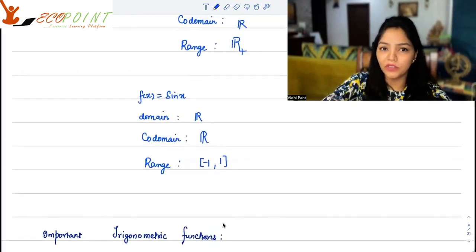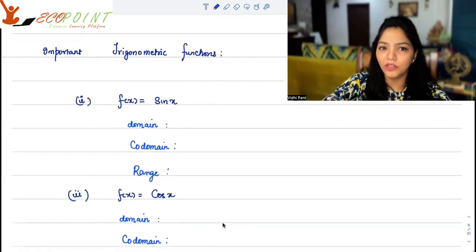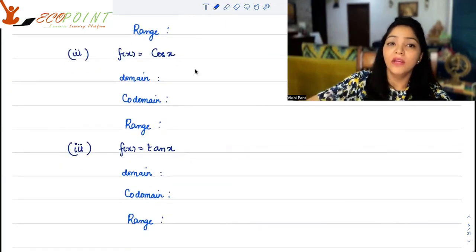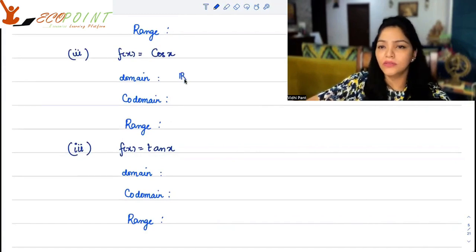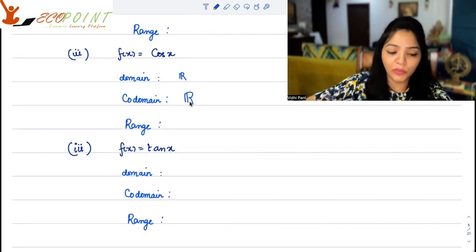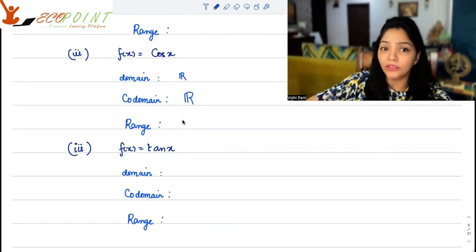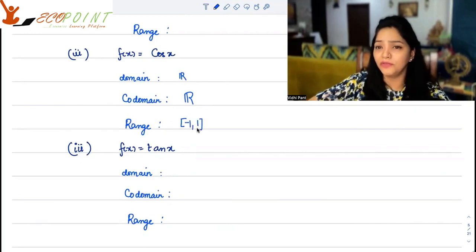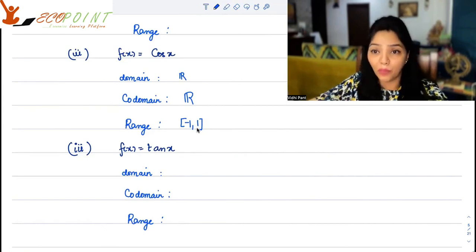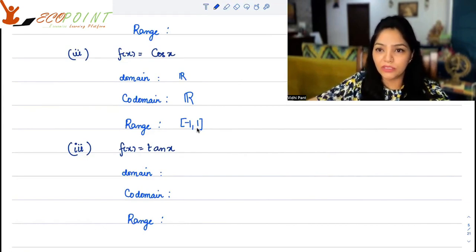As I've already mentioned sine x, let me talk about some more trigonometric functions here. Sine x, we've spoken of. Similarly, cosine x. Any real input could be given to it, and I would expect the output to be real. Now the range, when you try to figure it out, when you figure out cosine of all the real numbers, you will see that it's never going below -1, never going above 1. So the range is the bounded and closed interval -1 to 1.